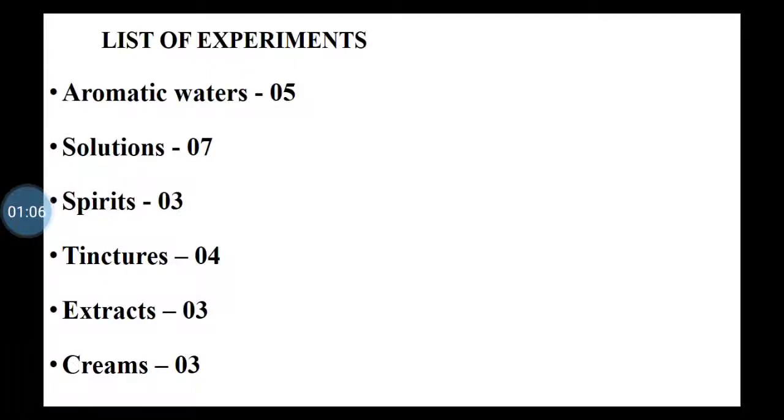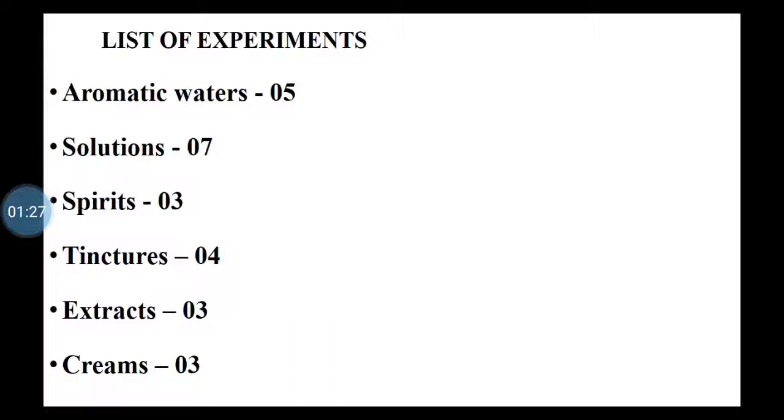Now, before giving you idea, I will tell you that while listening or while watching the videos of practicals, you must go through or you must refer the manual journal of that particular subject.